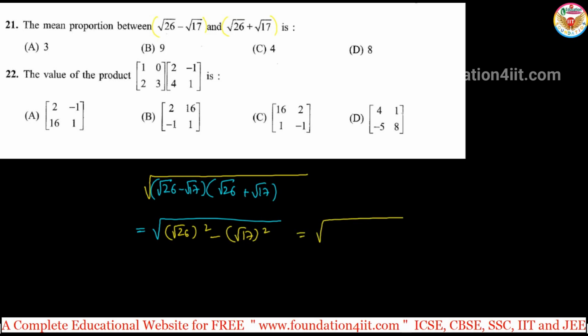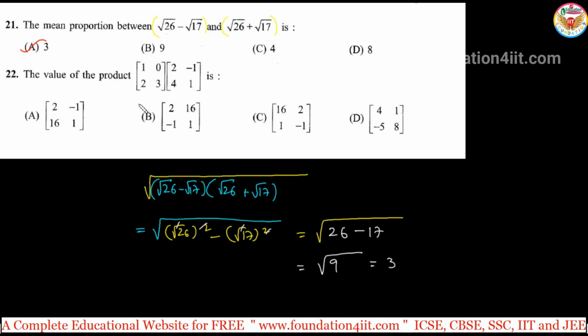So root 26 square is only 26, minus root 17 square is 17. 26 minus 17 is 9, root 9 is plus or minus 3. Okay, we have only positive options, so it's positive 3. Root 9 is plus or minus 3, so 3 is the option.